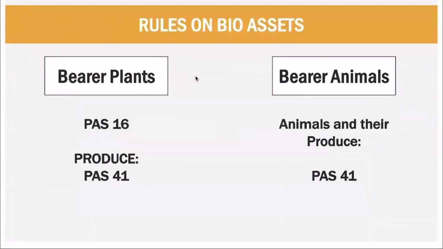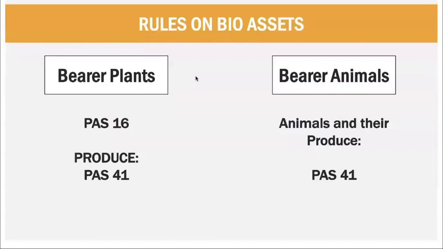Once we know how to recognize them, we look into how to account for those plants and animals. Under the rules, bearer plants are measured at PAS 16. So the biotransformation of your bearer plants is under PAS 16. If there is already produce of that bearer plants, PAS 41. So for example, you have a farmland and that farmland is composed of different mango trees. How do you account for those mango trees? Under the rules, that biotransformation of that mango tree is under PAS 16 and the produce is under PAS 41.